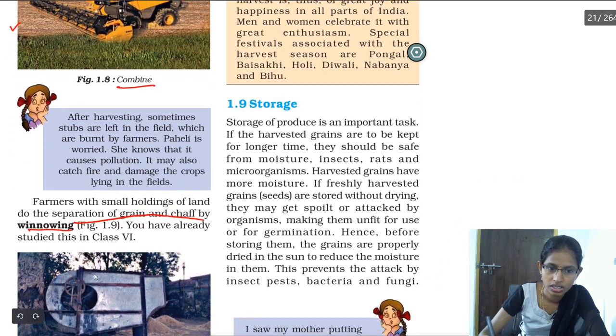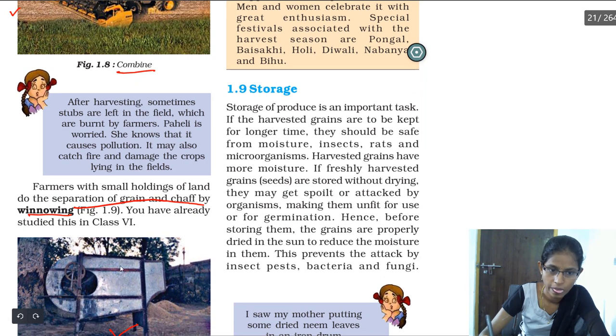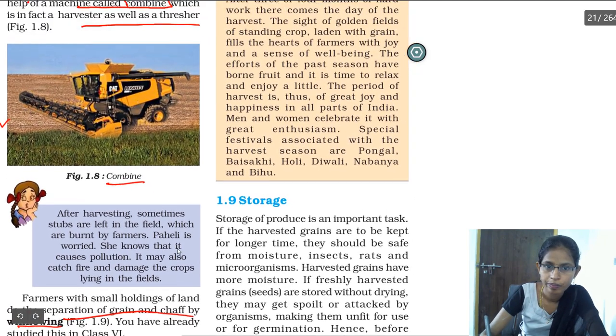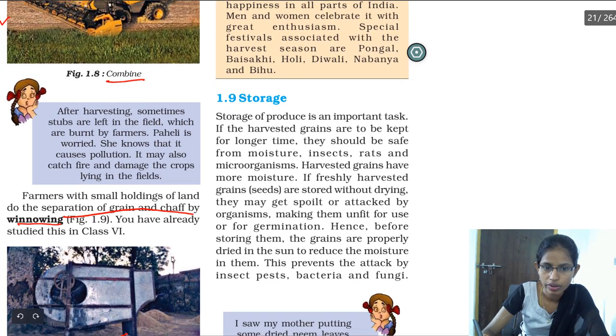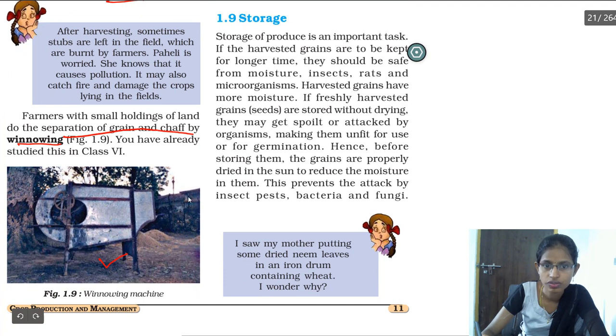We are going to put the harvested crops in this, and the grains are separated directly. Now after separating the grains, we have to store these grains, and that process is nothing but storage. Why do we have to store?